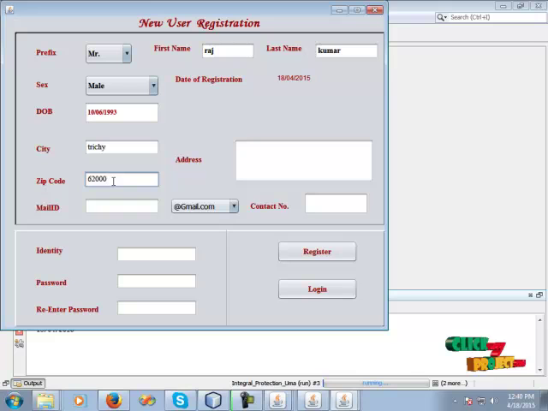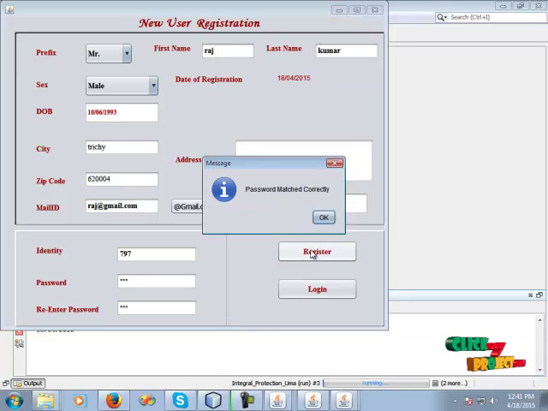and the zip code and the user mail ID and the user address. Then add the user contact number. When the user ID is generated successfully, then enter the user password. Then re-enter the user password. Password match successfully. User registration successful.